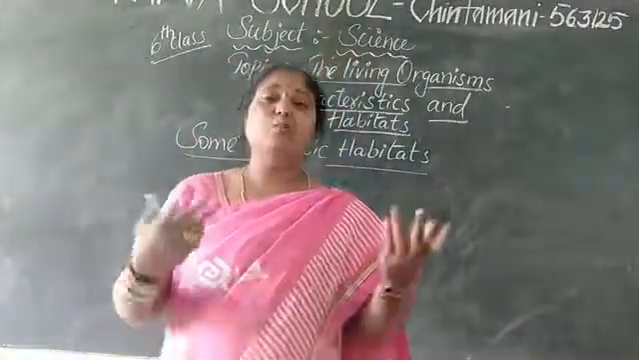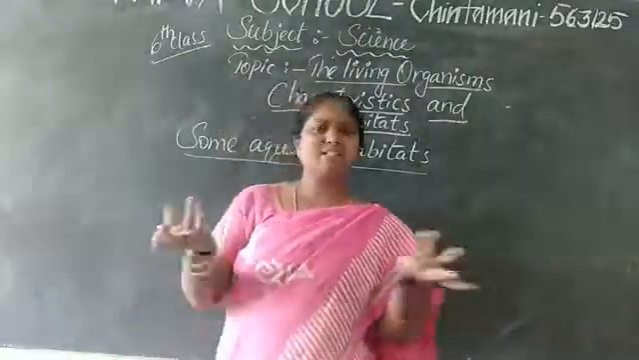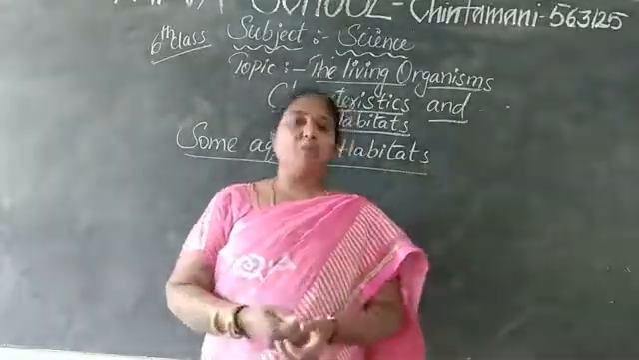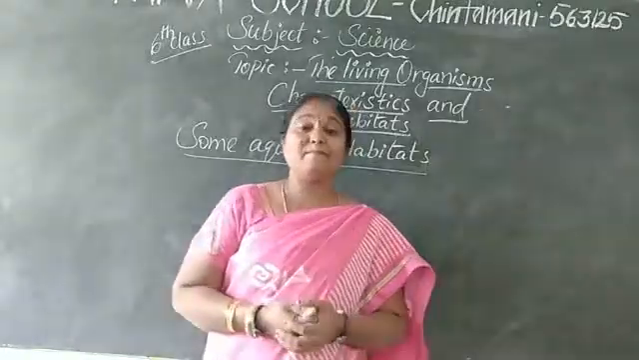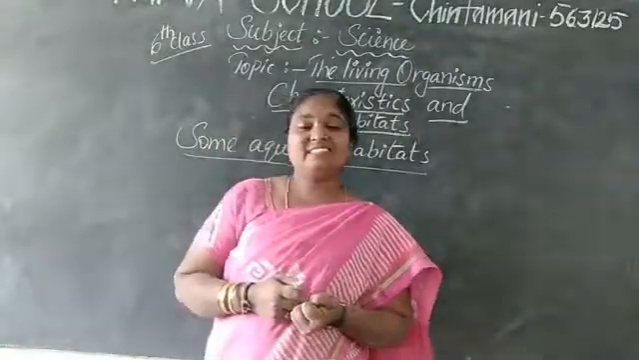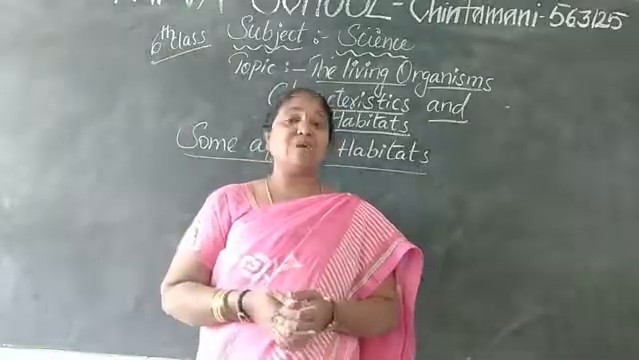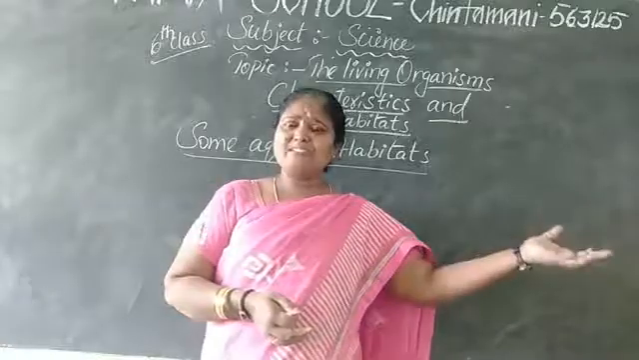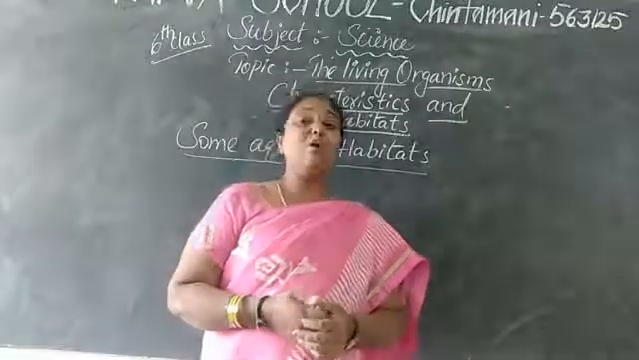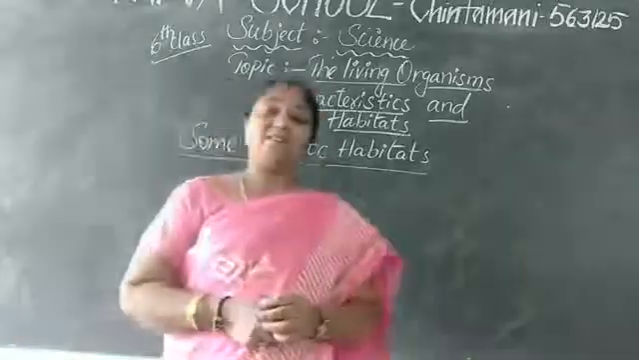Aqua means what? Water. Aquatic means the animals or the plants, whatever may be, so aquatic is nothing but the water. Water means where we can see lakes, rivers, ponds, oceans, seas. We have different types of water bodies, and in these we can see different types of animals. In the oceans we can see a few animals, but we cannot see them in our ponds.